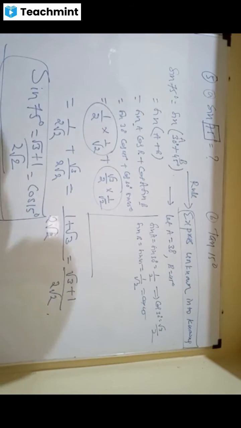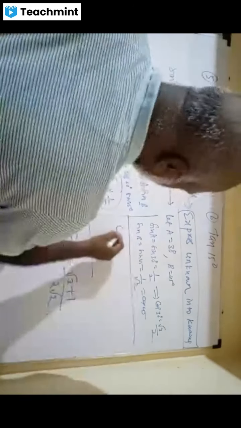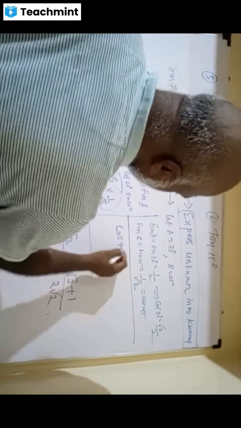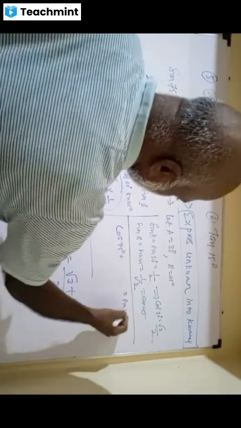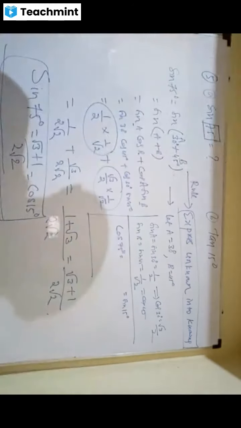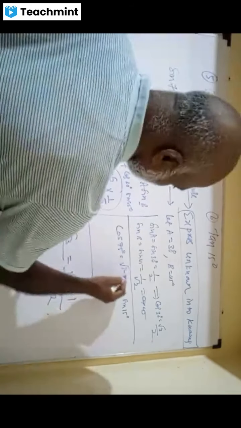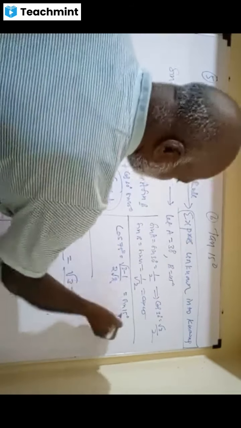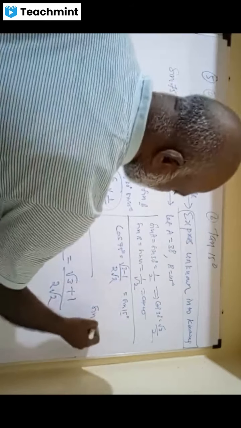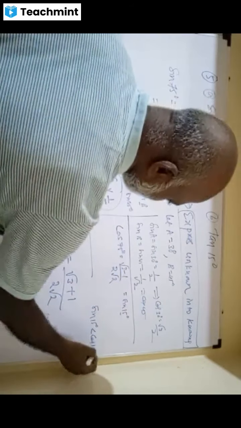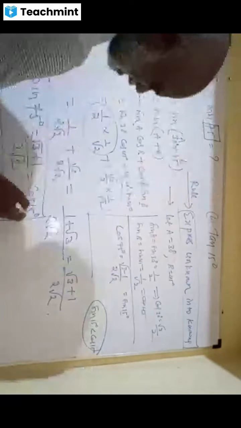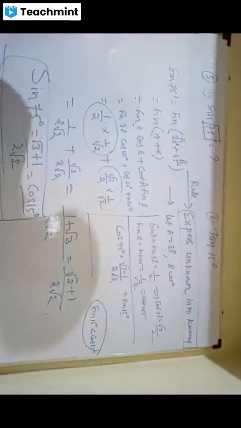Friends, you can also try to find cos 75. Cos 75 degrees is equal to sin 15. What is the answer for this, please? Root 3 minus 1 by 2 root 2. Brilliant, that's it. Sin 15 is smaller than cos 15, my dears. Cos 15 has the plus, sin 15 has the minus.